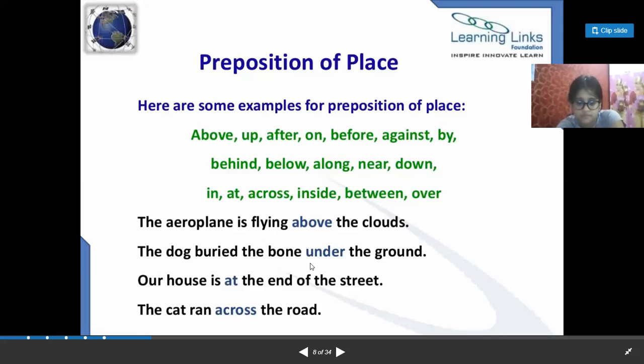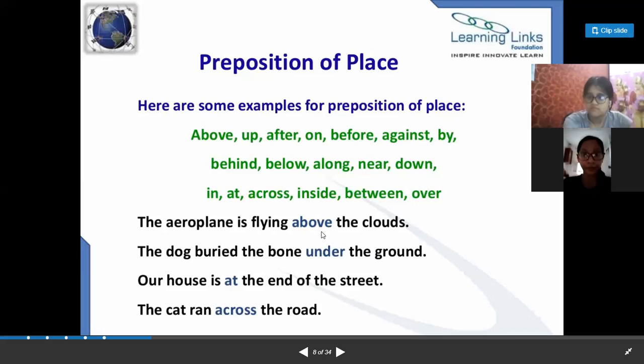So the aeroplane is flying above the clouds. So you can see here above is the preposition and it is telling us the place. And we will put up the question with where. Where the aeroplane is flying above the clouds. So it is telling us the position. The dog buried the bone under the ground. Again it is telling us the position. So we can put up the question with the help of where. Where the dog buried the bone.